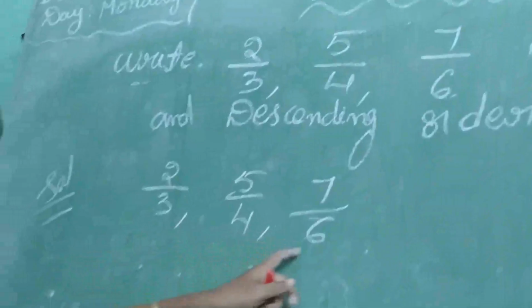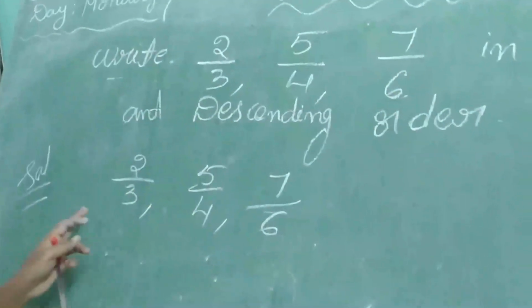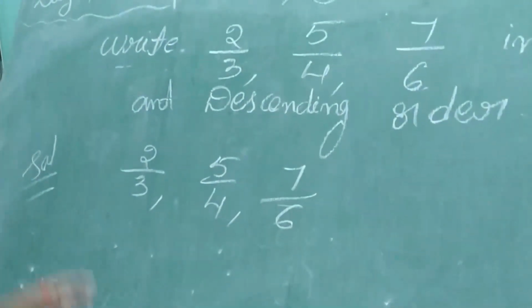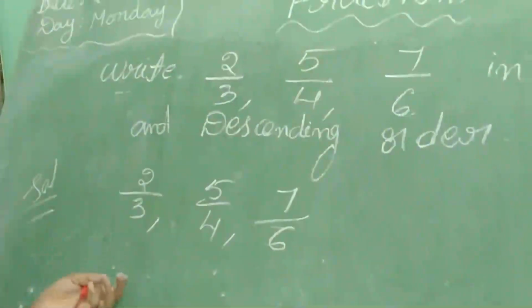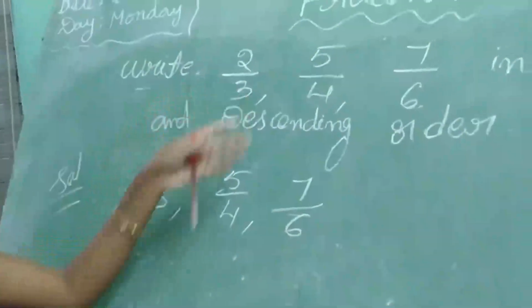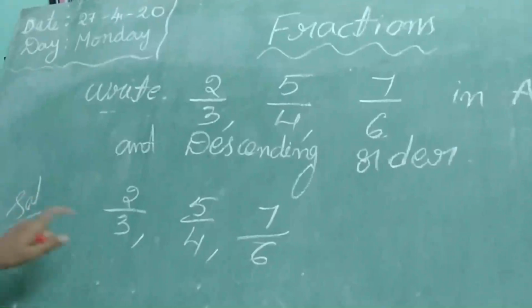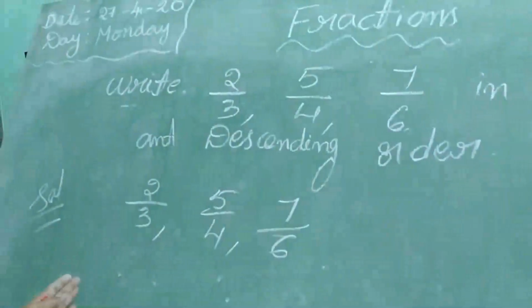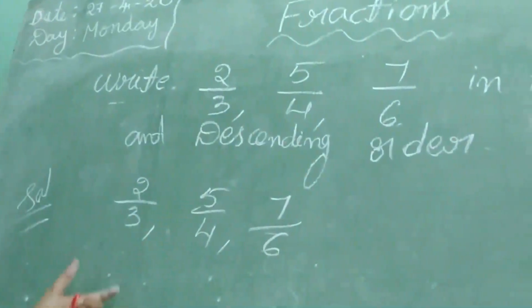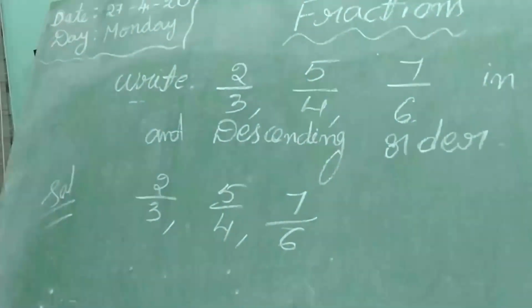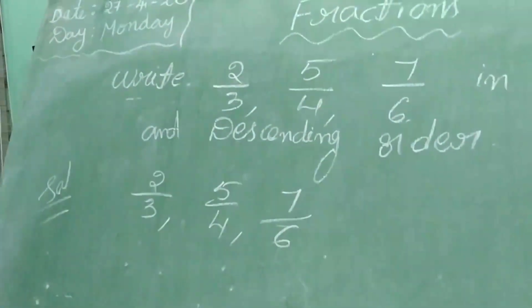Once you observe here, are these like fractions? No, because the denominators are not same. If the denominators are not same, we can't say which is smallest, which is biggest. So we have to convert unlike to like fractions. How to convert? By doing LCM. After doing LCM we have to write equivalent fractions.